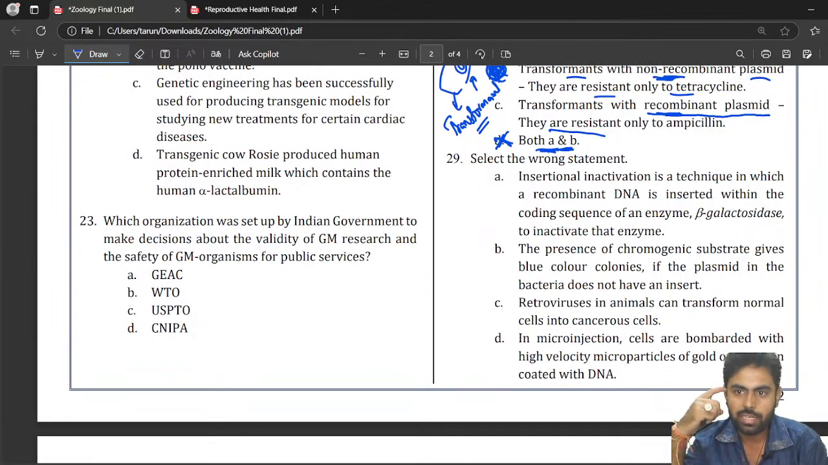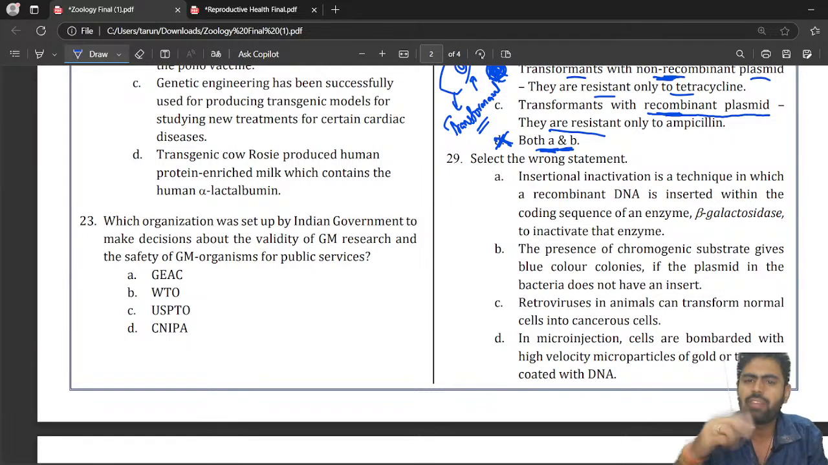Now select the wrong statement. Insertion inactivation is a technique in which a recombinant DNA is inserted within the coding sequence. What is insertion inactivation? We have already discussed it in the previous video, I guess. Anyway, insertion inactivation is a technique in which a recombinant DNA is inserted within the coding sequence of an enzyme, beta-galactosidase, to inactivate the enzyme.